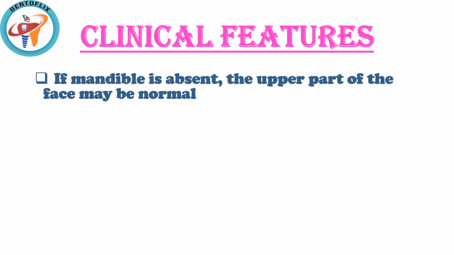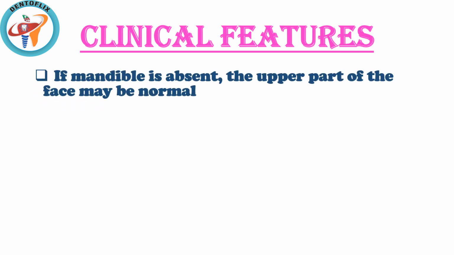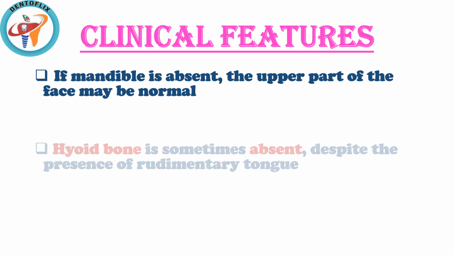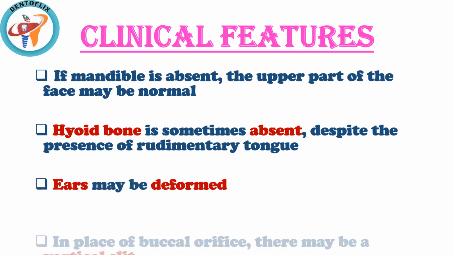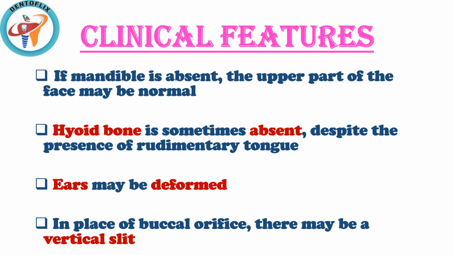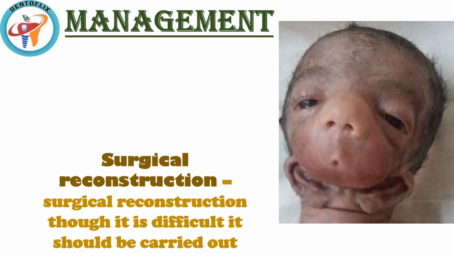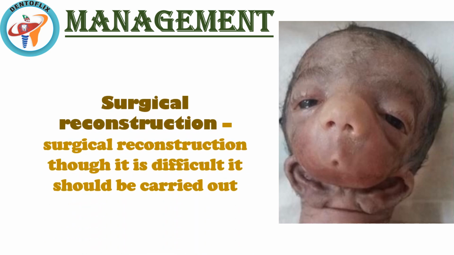Clinical features of agnathia. If mandible is absent, upper part of the face may be normal. Tongue is sometimes absent despite the presence of rudimentary tongue. Ears may be deformed. In place of buccal orifice, there may be a vertical slit. Management of agnathia: surgical reconstruction. Though it is very difficult, it should be carried out.